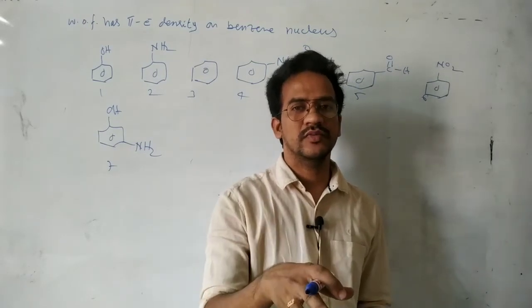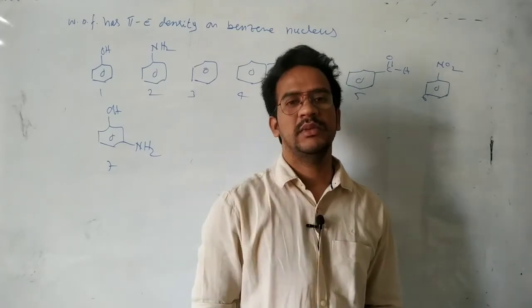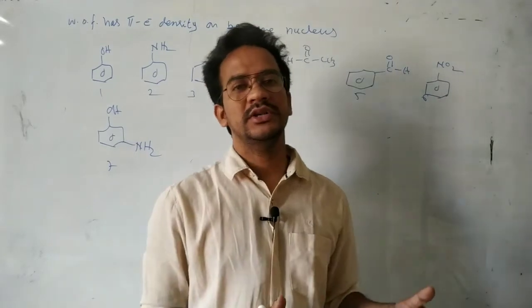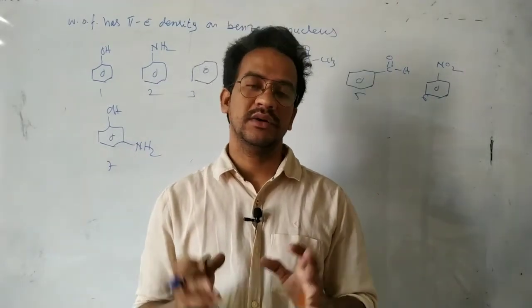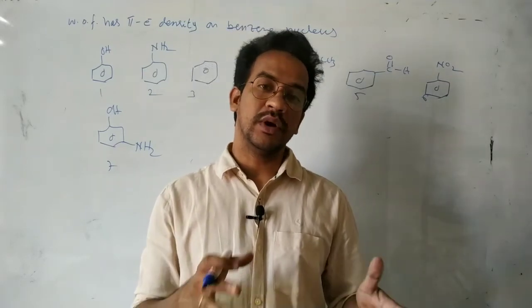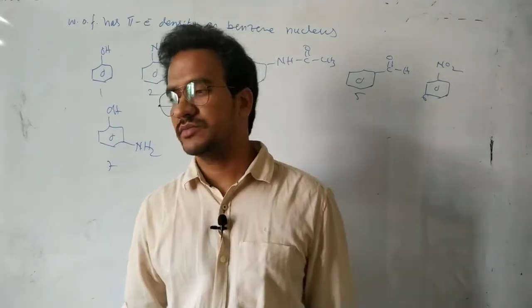A strong minus M group decreases the electron density more on the benzene ring. So a strong donating group increases more electron density, a weak donating group increases less electron density, a strong withdrawing group decreases the electron density more, and a weak electron withdrawing group decreases it less.